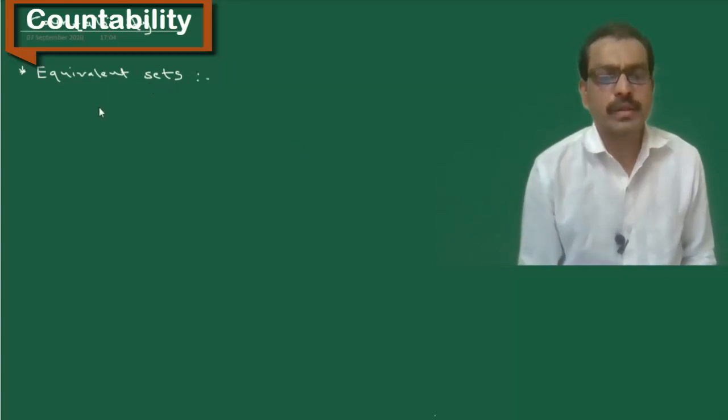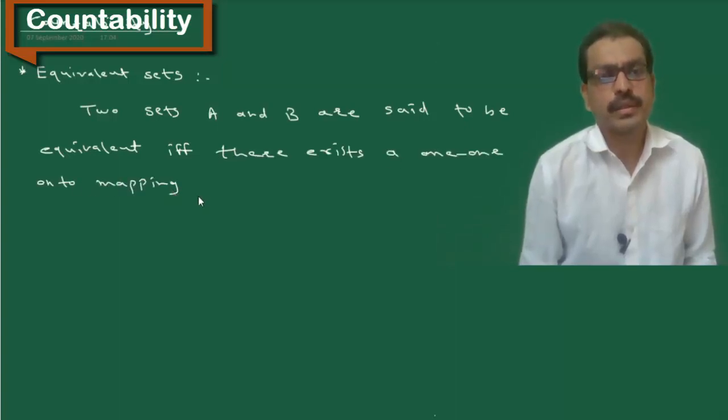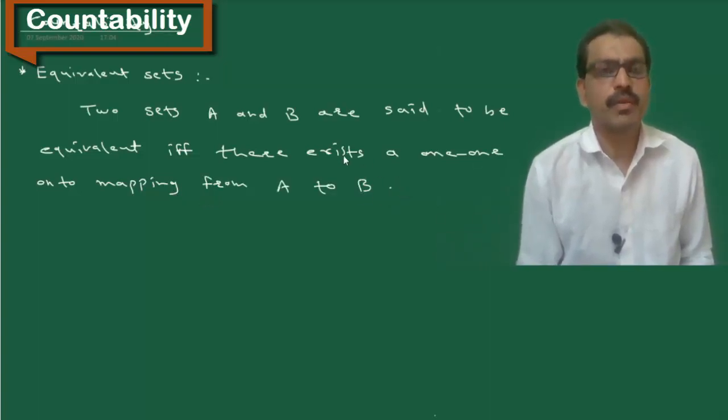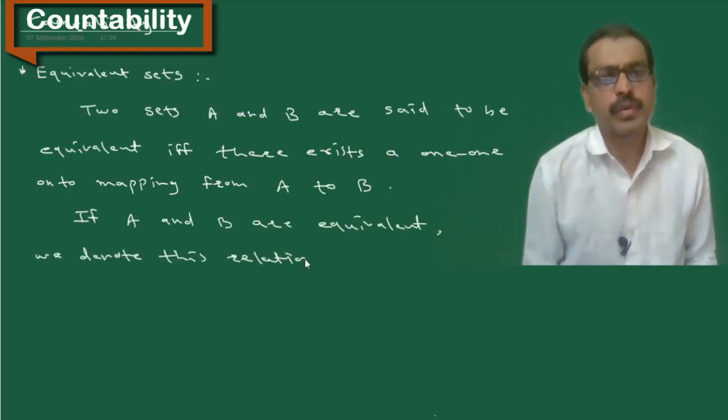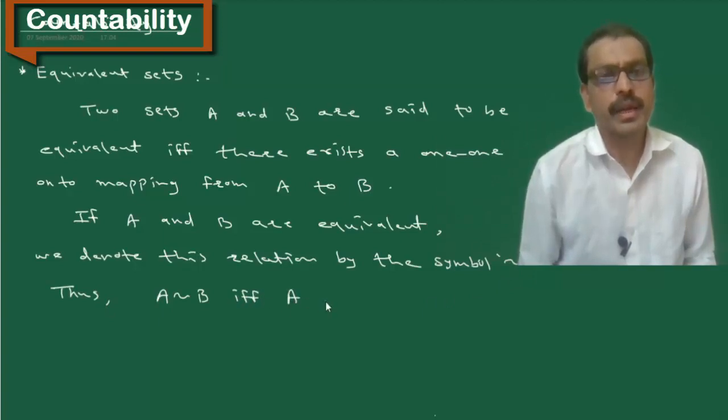In equivalent sets, two sets A and B are said to be equivalent if and only if there exists a 1-1 onto mapping from A to B. If A and B are equivalent, we denote this relation by the symbol ~. Thus, A is equivalent to B if and only if A and B are equivalent.